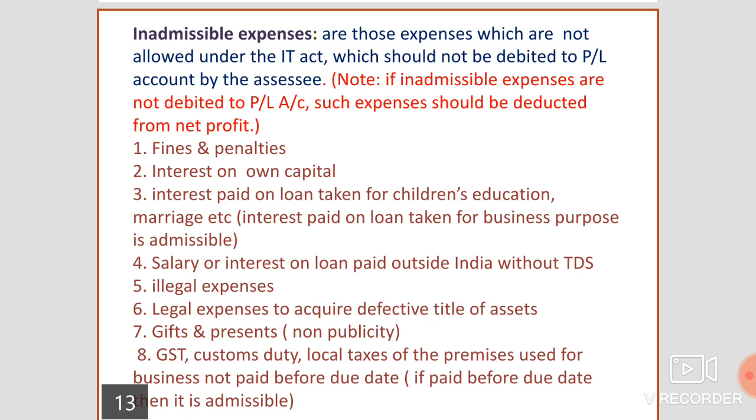Eighth point, GST, customs duty, local taxes of the premises. If they are paid before the due date, they are admissible. But if they are not paid before the due date, it is treated as inadmissible expenses.